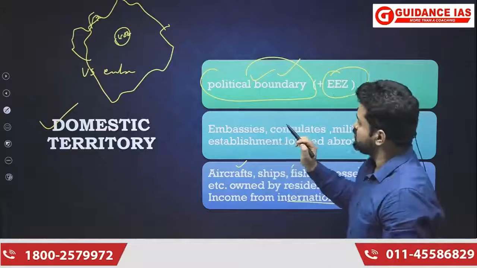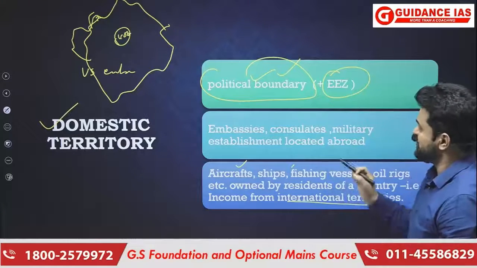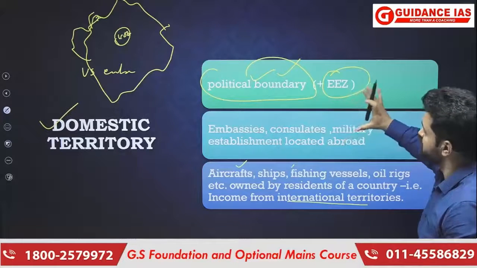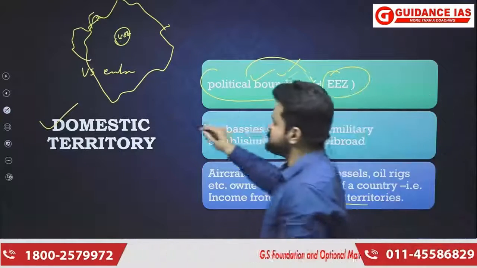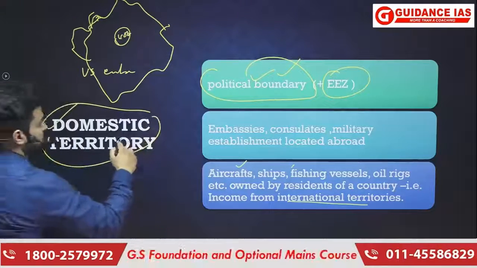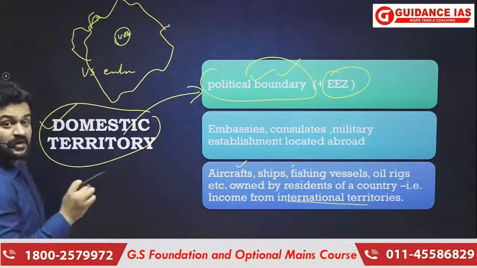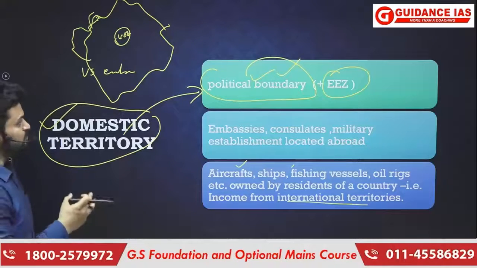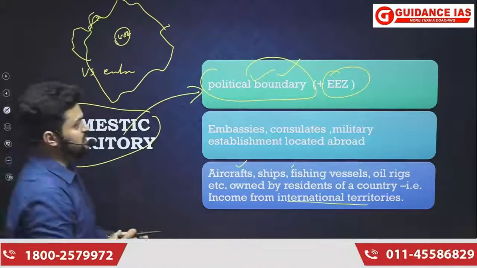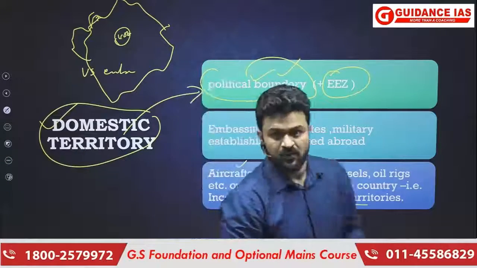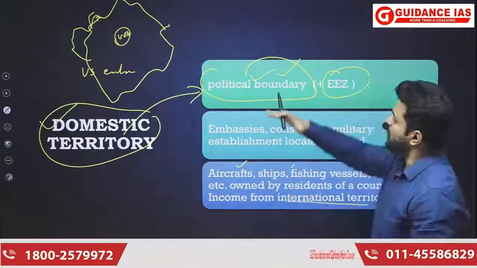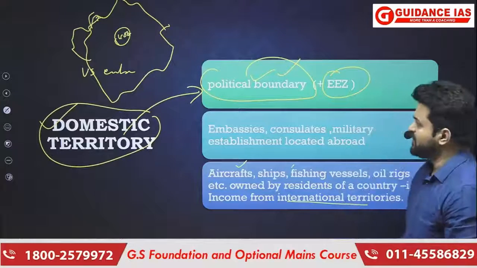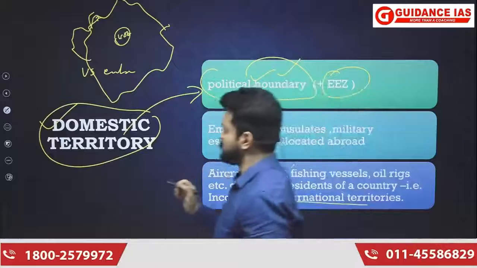So this thing should be kept in mind, that these things are also included in the definition of domestic territory. It is not just political boundary. So many places of production within the political boundary may be excluded, and many places outside the political boundary of the country might be included. So this actually completes your definition